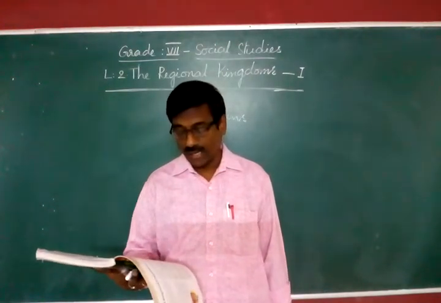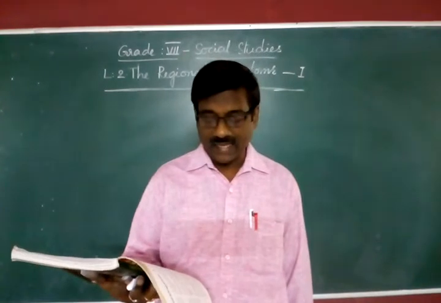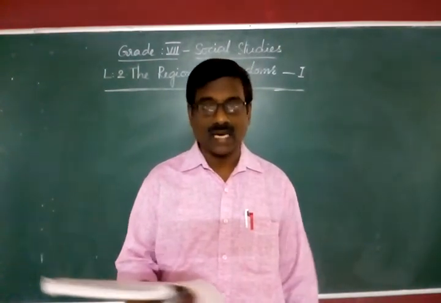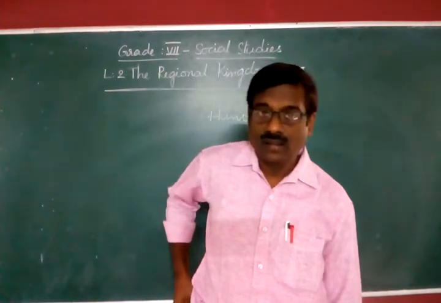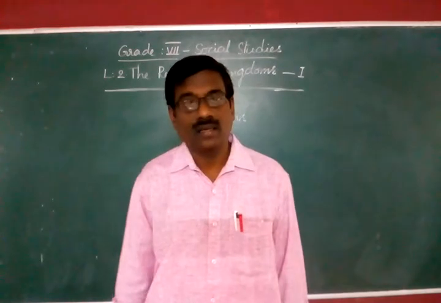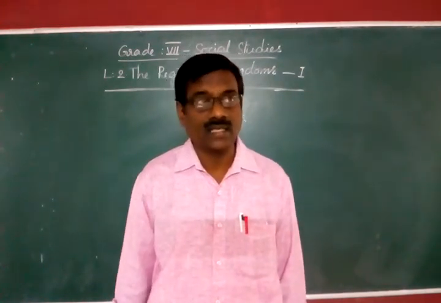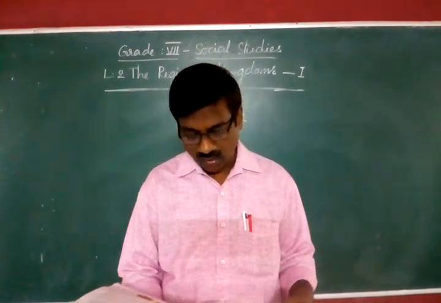Chauhans, also known as Chahamanas, ruled the region around Delhi and Ajmer. These two are close to one another. Historically, the Delhi and Ajmer areas were ruled by Chauhans.